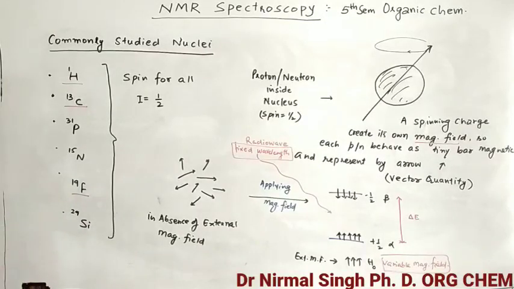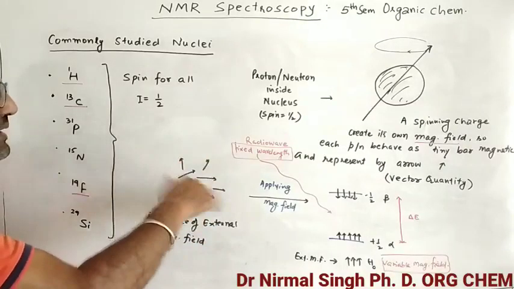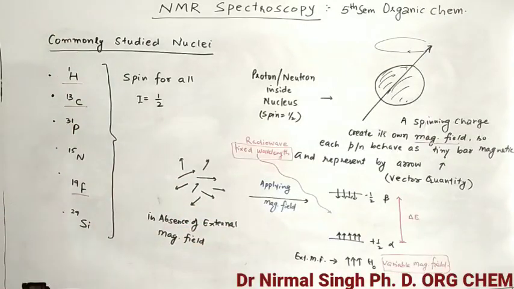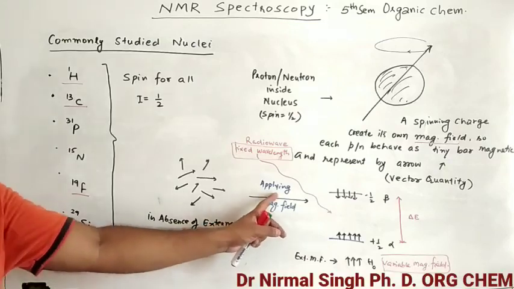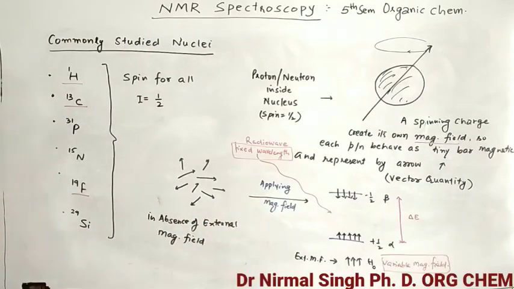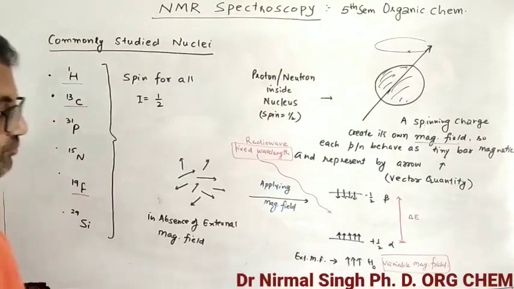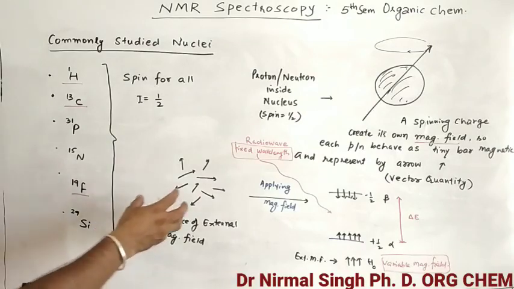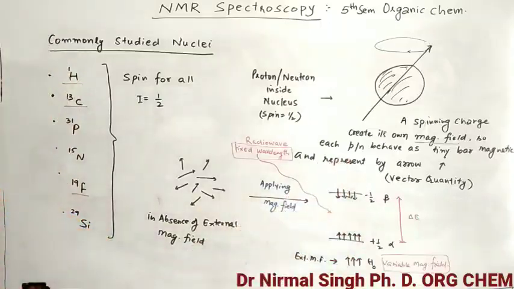So in a sample, in matter which we have already studied, we have a large number of such bar magnets. In the absence of an external magnetic field, they are randomly distributed in all directions, like this. But when we apply an external magnetic field, they align. This is the direction of the external magnetic field, upward. They align in two ways. Why they align in two ways, we will discuss shortly. Some align in the same direction as the external magnetic field and some in the opposite direction.